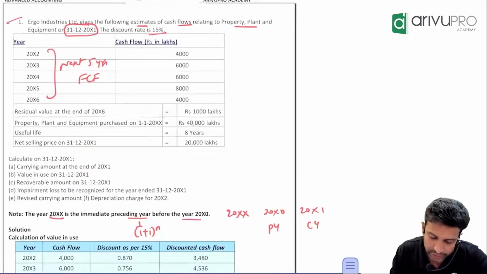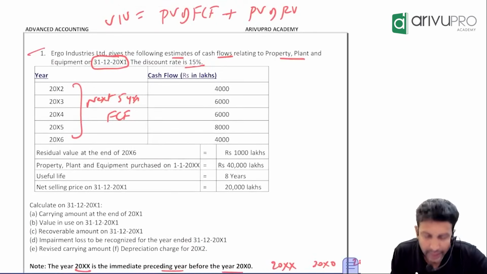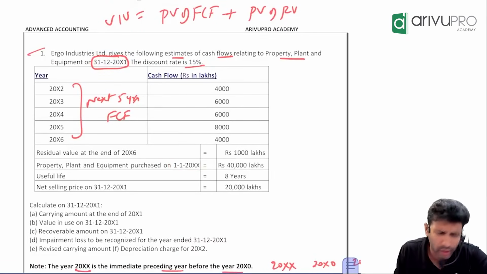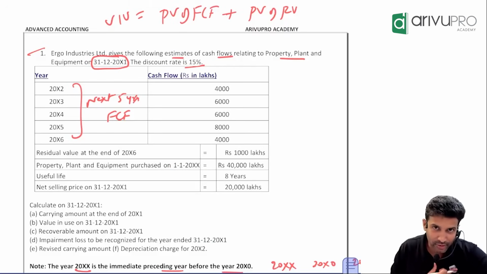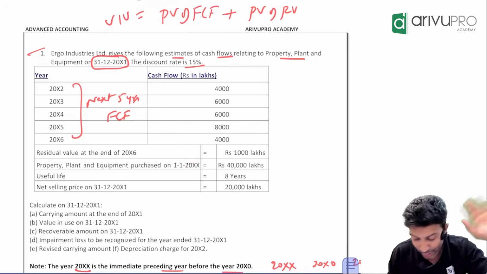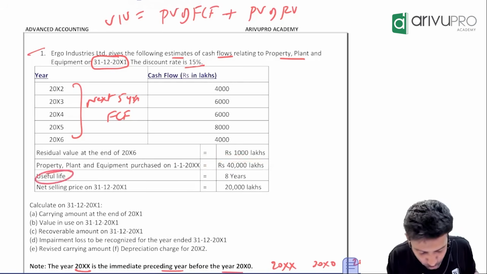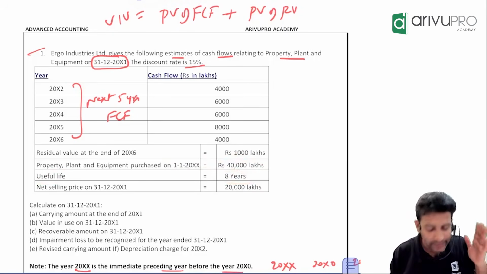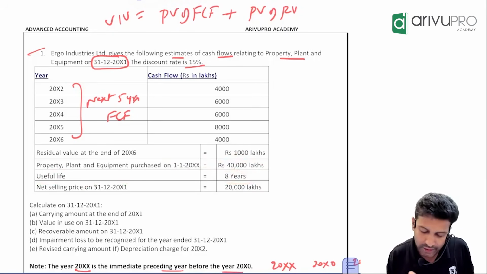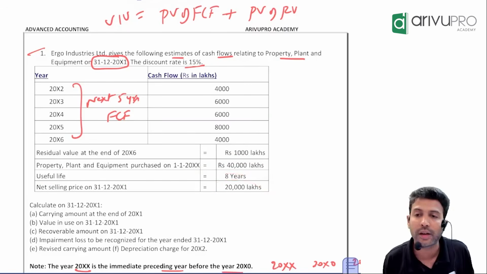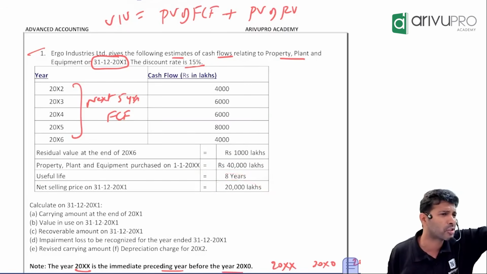Okay, let's read the data further. Property, plant and equipment, read this. Property, plant and equipment is purchased on 1 April 20XX. How much? 40,000 lakhs. Useful life is how much? 8 years. Net selling price, fortunately, is given directly to be what? 20,000. I mean, recoverable amount we can straight away find.